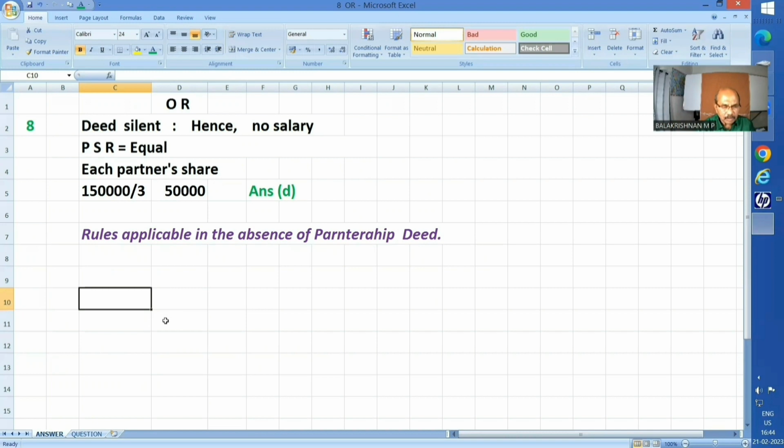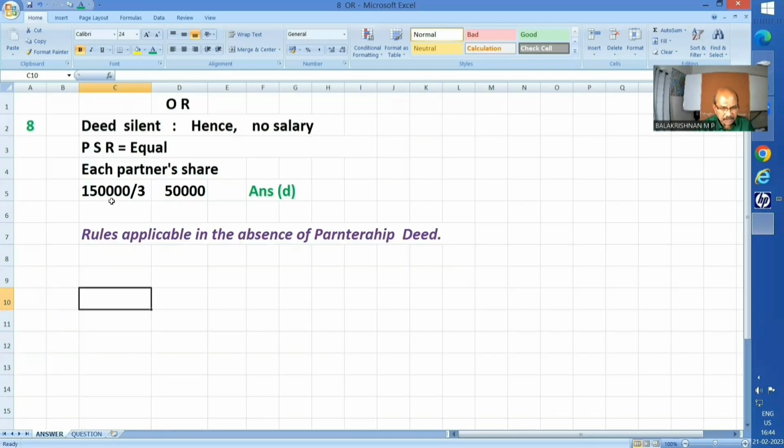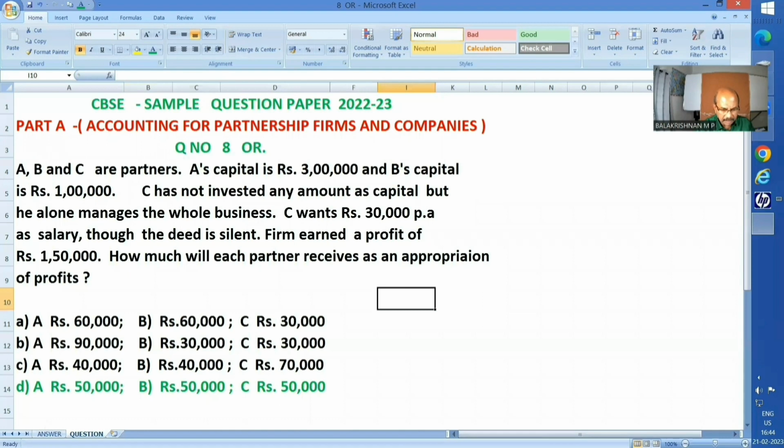So here his demand for salary is not acceptable. The available 1,50,000 profit will be just equally divided. So 50,000 each. So answer D is the correct answer.